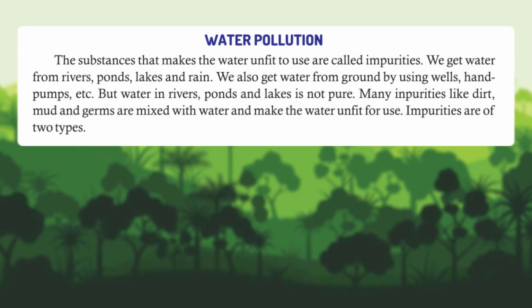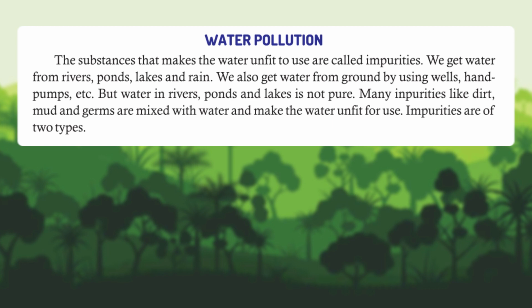Water pollution. The substances that make the water unfit to use are called impurities. We get water from rivers, ponds, lakes and rain. We also get water from ground by using wells, hand pumps, etc. But water in rivers, ponds and lakes is not pure. Many impurities like dirt, mud and germs are mixed with water and make the water unfit for use.